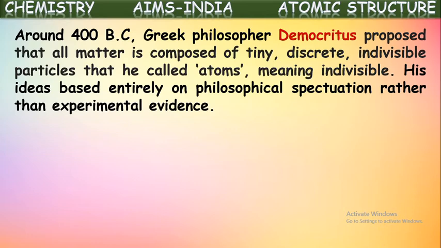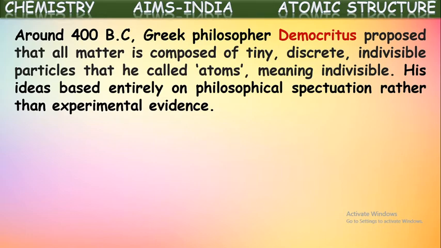He was Democritus. He proposed that all matter is composed of tiny, discrete, and indivisible particles that he called atoms. The meaning of the word atom is itself indivisible.